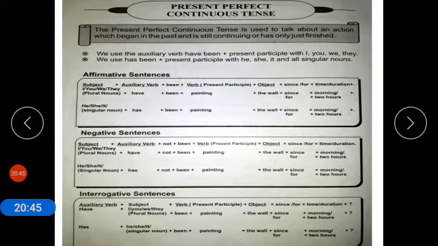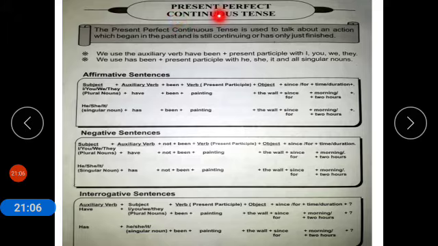Now coming to the structure of the affirmative sentence. If we have I, you, we, they or a plural noun as our subject, we use the auxiliary verb have been along with first form of verb plus ing, for example painting, and the object, the wall.